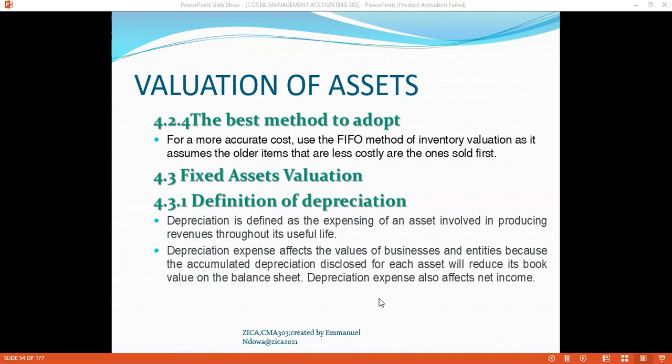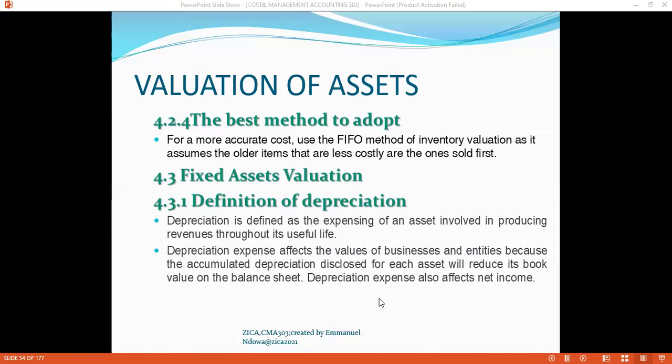So you are expensing that asset through the useful life, but through that useful life, it has got a salvage value. The salvage value is the value which you realize when you have disposed of the asset.